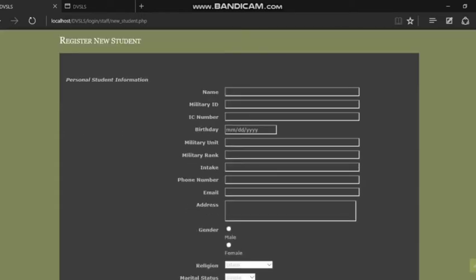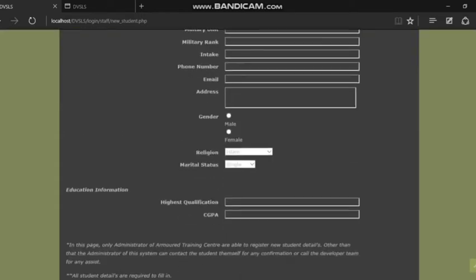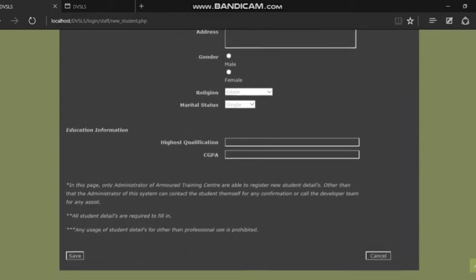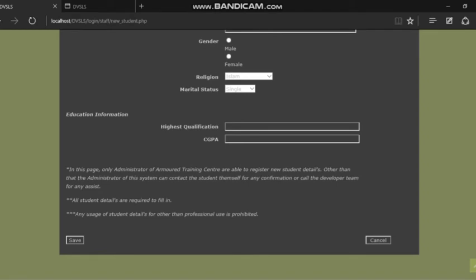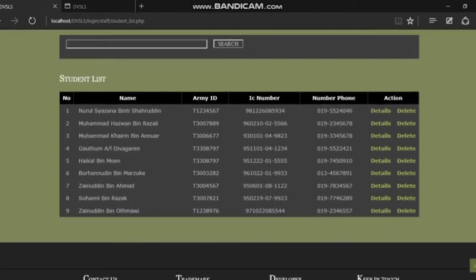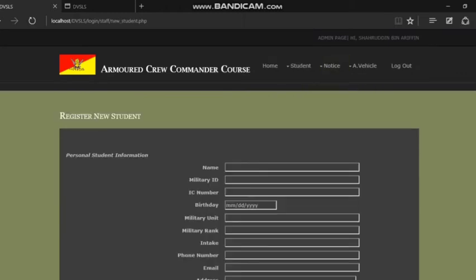Admin will input all the students' details into the fields provided. But if they do not want to do any action, the admin can just click the cancel button and automatically be directed to the list of the student page like this. But if the student details are completely filled in and valid, the student details are registered and a new account for an armored student will be created.